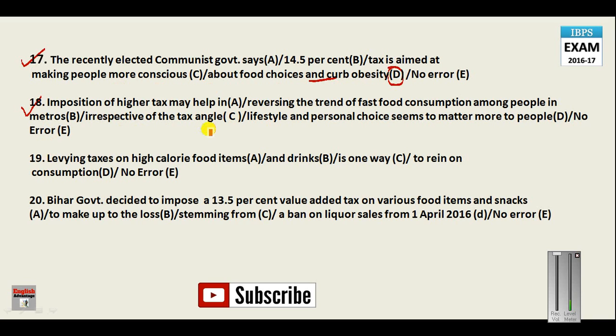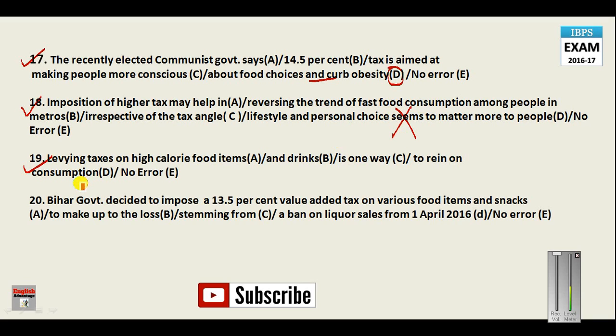In this sentence we are talking about three things: tax angle, lifestyle and personal choices. So the subject becomes plural, and with a plural subject we must use the plural verb, that is seem. In place of seems, I must say seem. And your answer here will be D.